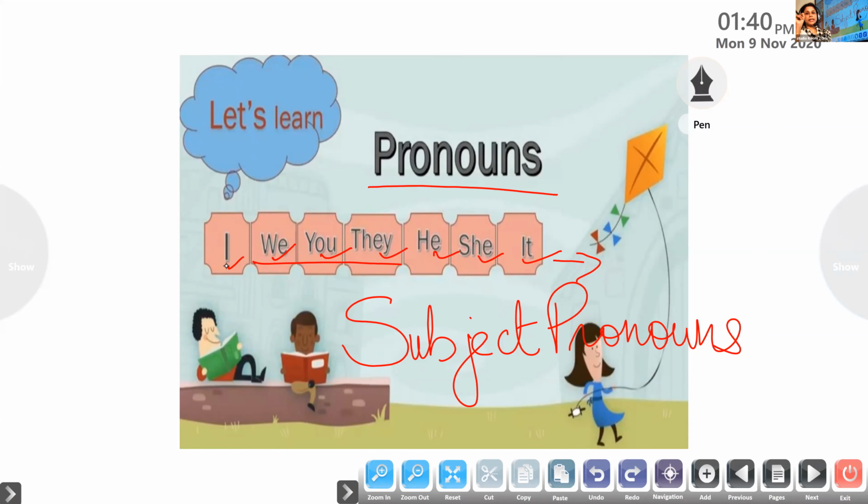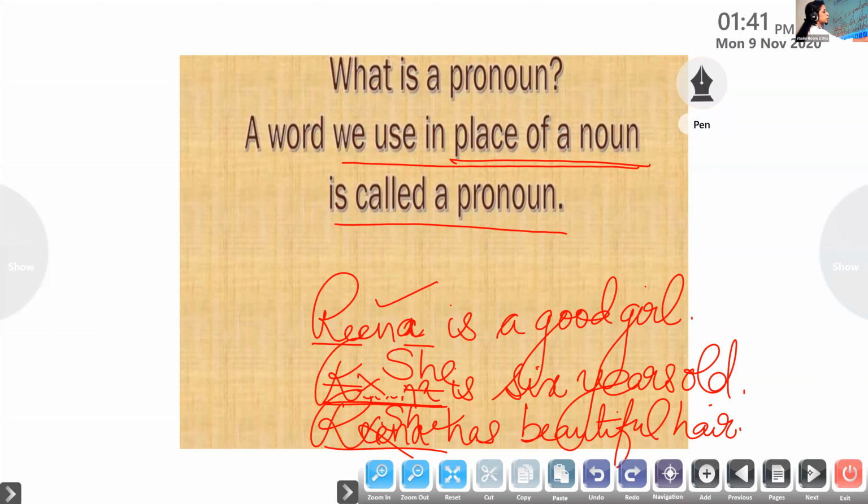First of all, let us learn about the subject pronouns. Then we'll move on to the object pronouns. Unless we know what a subject pronoun is, we can't move on to object pronouns. A subject pronoun takes the place of the subject in a sentence. Do you know what a subject is, children? What is a subject?